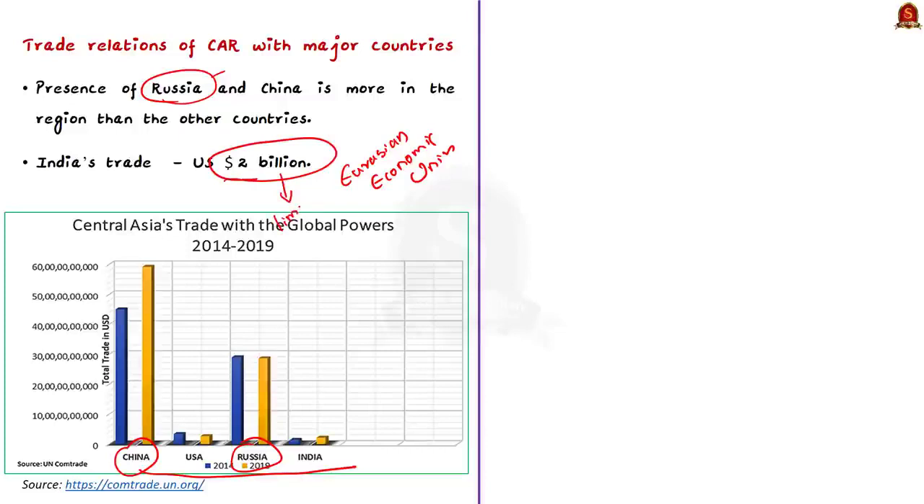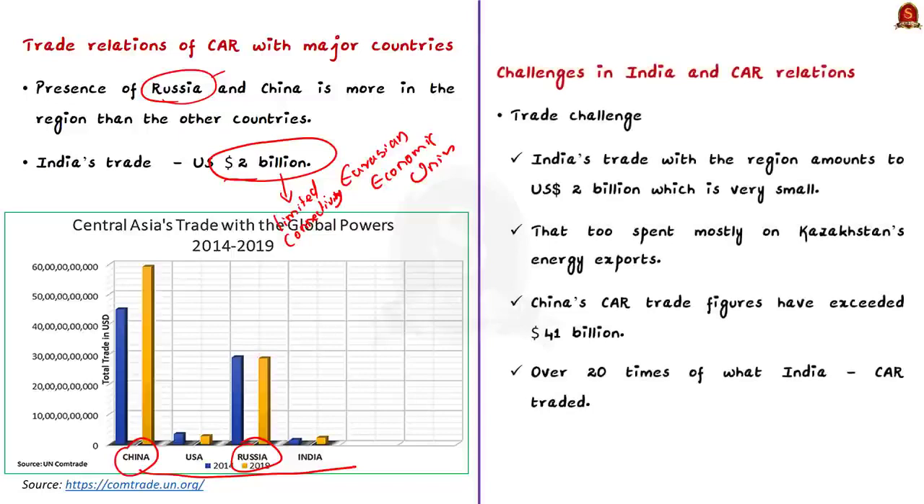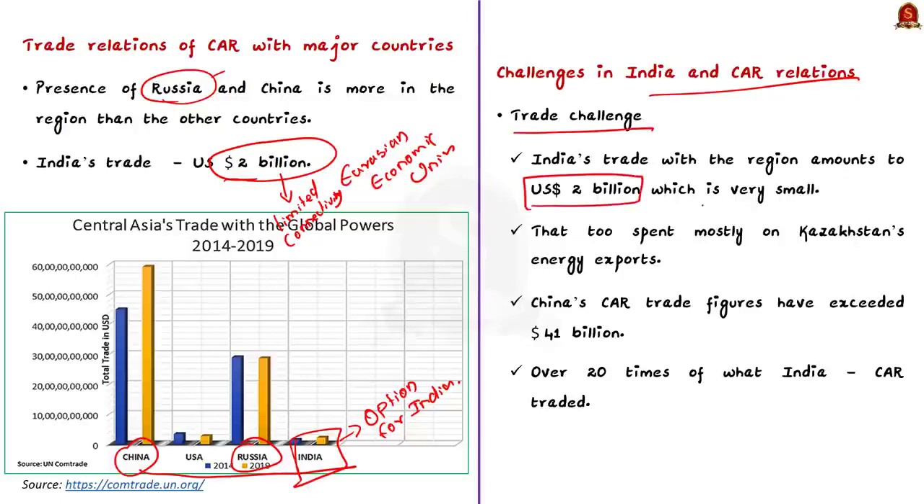As India ascertains its position as one of the fastest growing major economies of the world, its increased engagement with the region can lead to mutually beneficial gains both in economic and strategic terms. The presence of multiple strong powers in the region offers options to regional actors like India to balance external pressures also. Now we have seen the significance of the region. Now we will move on to look at the challenges in India-Central Asia relations. To begin with, there is the problem of trade. See, as we discussed, India's trade with the region amounts to just $2 billion, which is a very small amount.